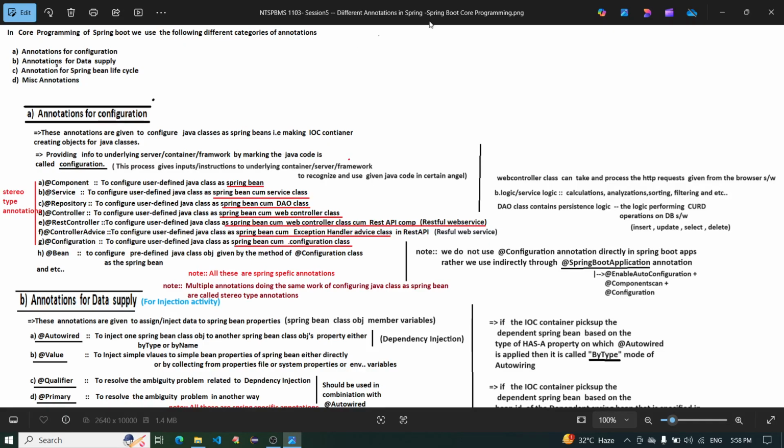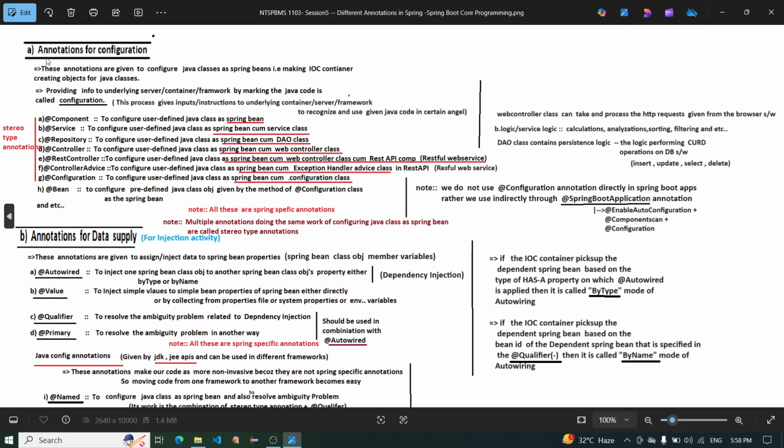Difference between annotations in Spring and Spring Boot core programming. Session 5. In core programming of Spring Boot, we use the following different categories of annotations. A. Annotations for configuration. B. Annotations for data supply. C. Annotations for Spring Bean lifecycle. D. Miscellaneous annotations.